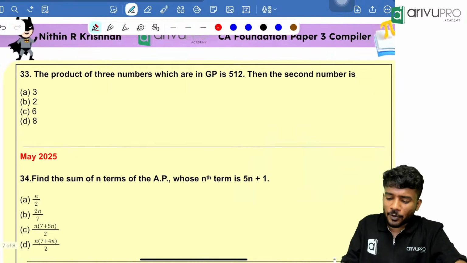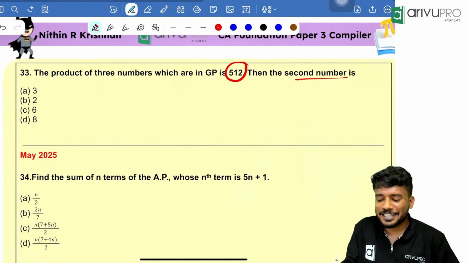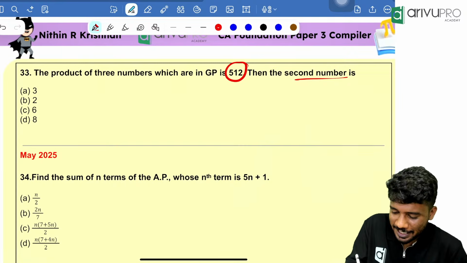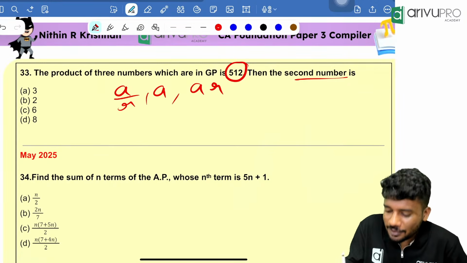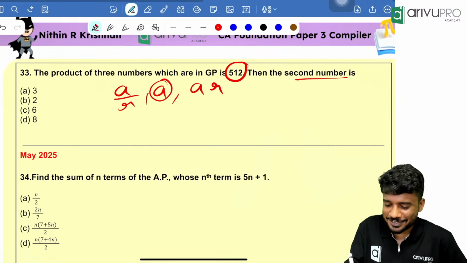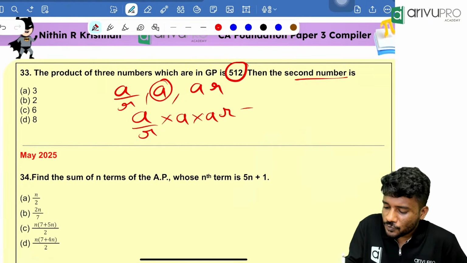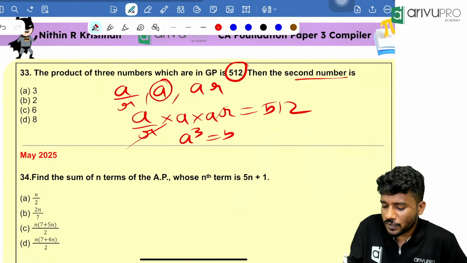Next question. The product of three numbers in a GP is 512. Then the second number is? People, whenever the product is involved, what did I tell you? We should take it as a by r, a, ar. Then the product is how much? The second term is a, right? So it's very easy. Direct answer only. Take the product a by r into a into ar, which is equal to 512. r and r cancel. a cube is equal to 512.